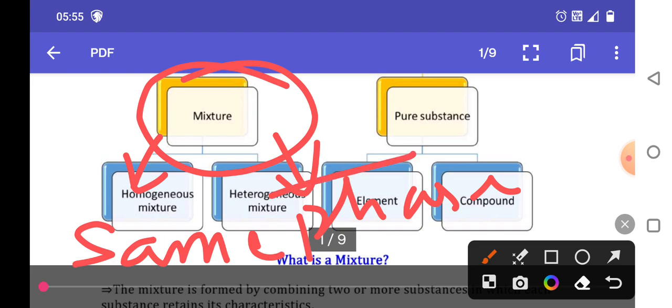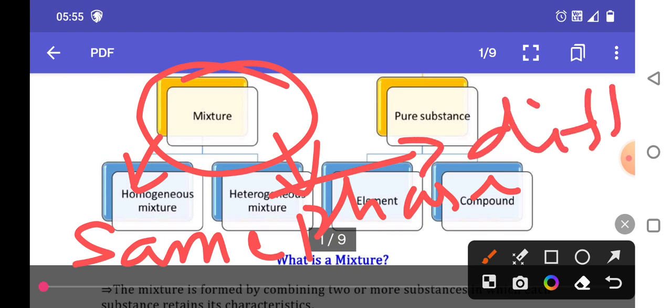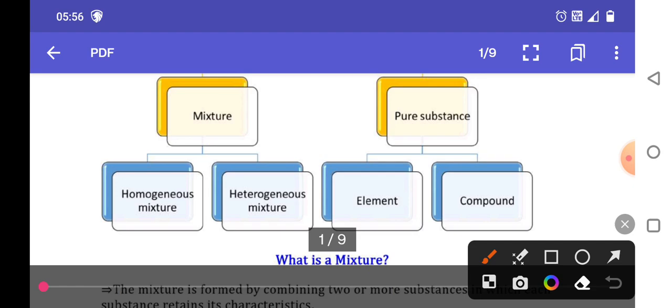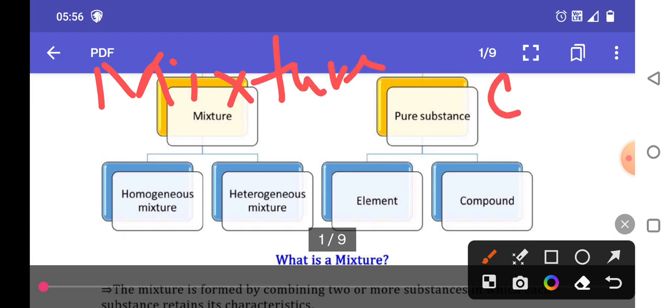Hetero means different. Then we can take a differentiation between mixture and compound.